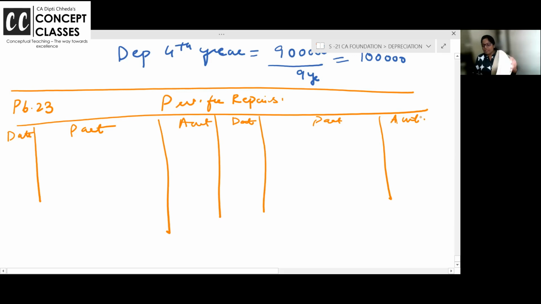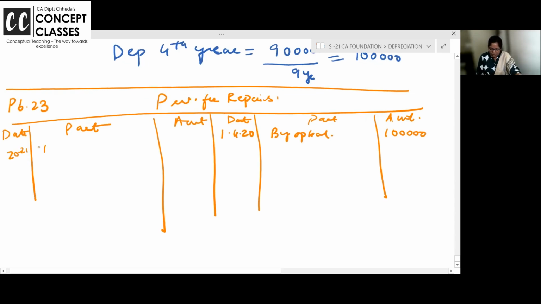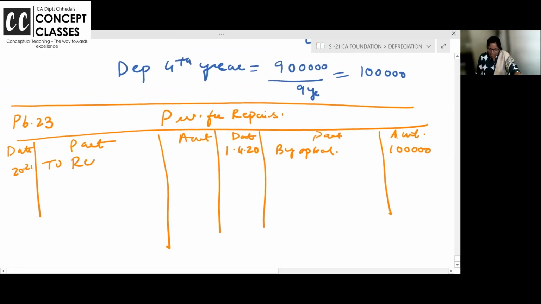Now, read out. Even I'm keeping my book open. What is the first thing they have given? Provision for repairs as on 1/4/20, by opening balance is 1 lakh. Actual repairs for 2021, which you must have put repairs to bank when you have actually done the repairs. Now provision debit to repairs, you adjust here, is 60,000.